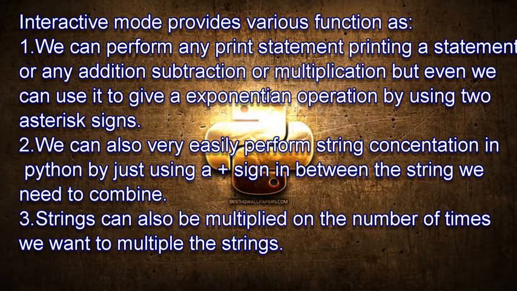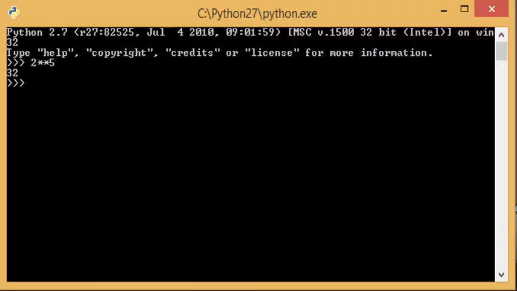Similarly, if we want to calculate an exponent operation, we can use the operators that are available. When we are talking about an exponent operation, we use two asterisk signs. Like here you can see an example. I have put an exponent expression as 2, two asterisk signs, 5. So I get the result, that is 2 to the power 5 is 32.